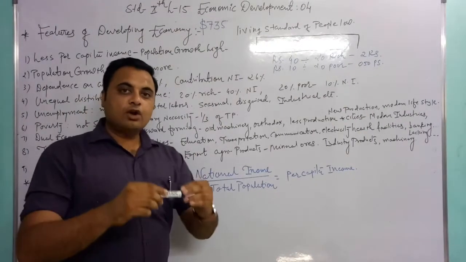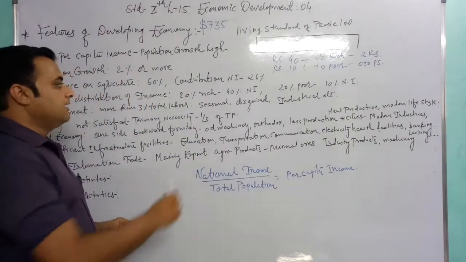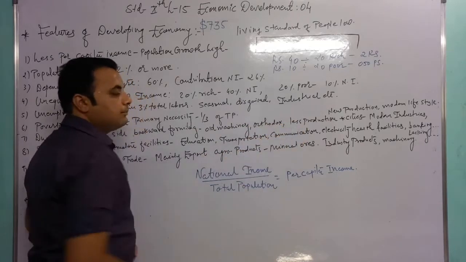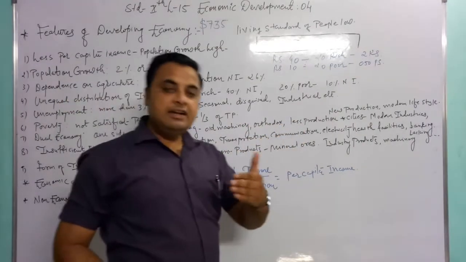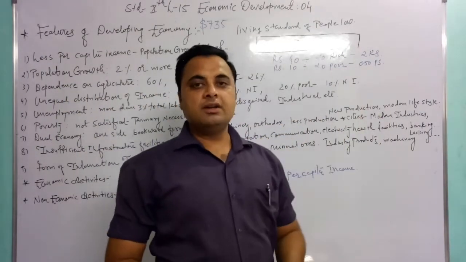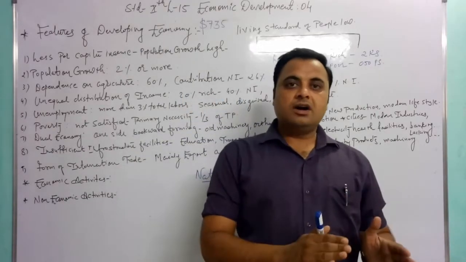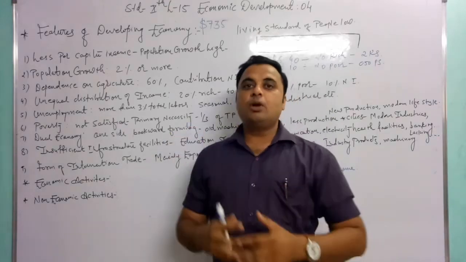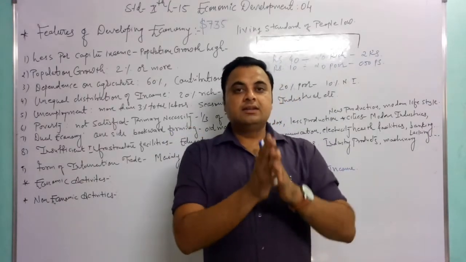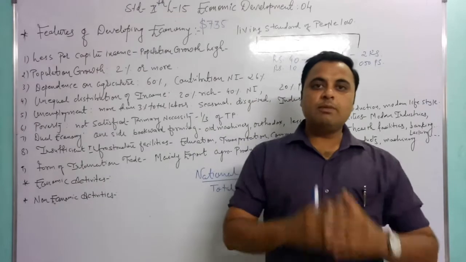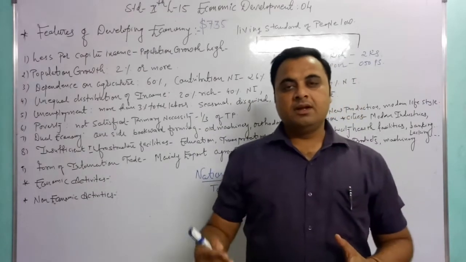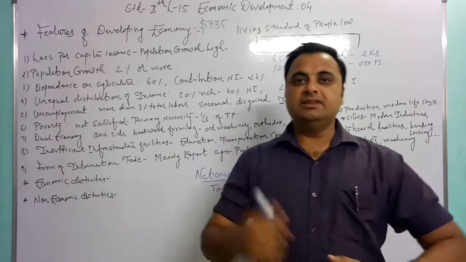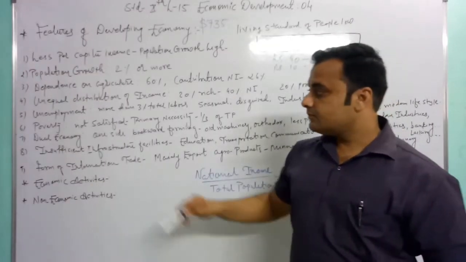And there are also different types of unemployment: seasonal unemployment, disguised unemployment, industrial unemployment, and we will study very deeply in the next economics chapter what unemployment is and the types of unemployment. In this topic you have to remember only that the unemployment percentage is very high, 3% or more than 3% in these types of countries.